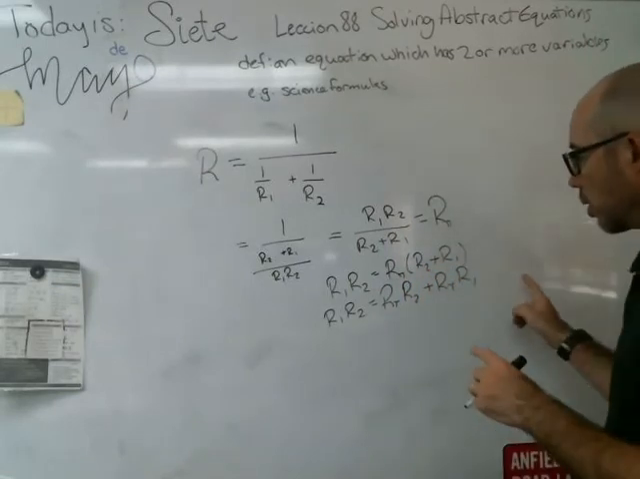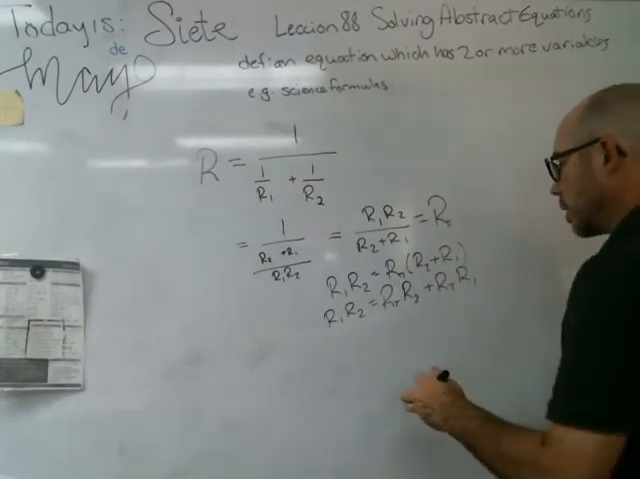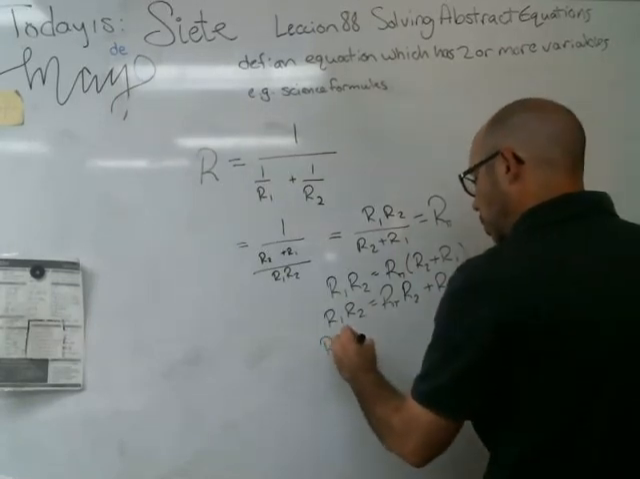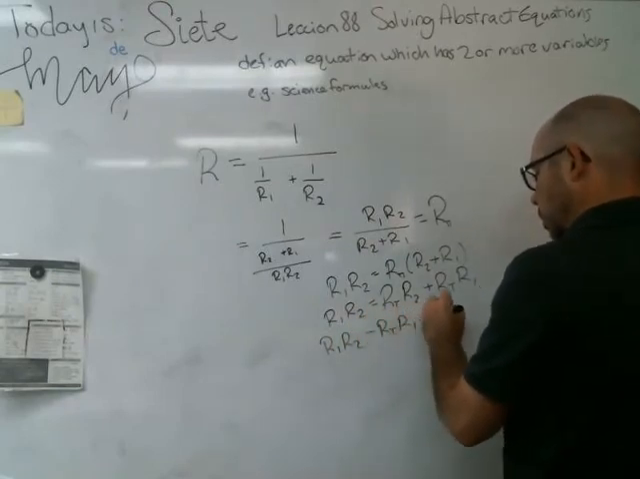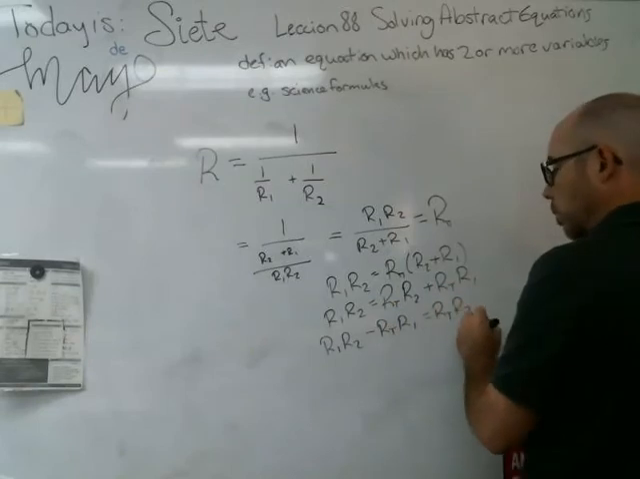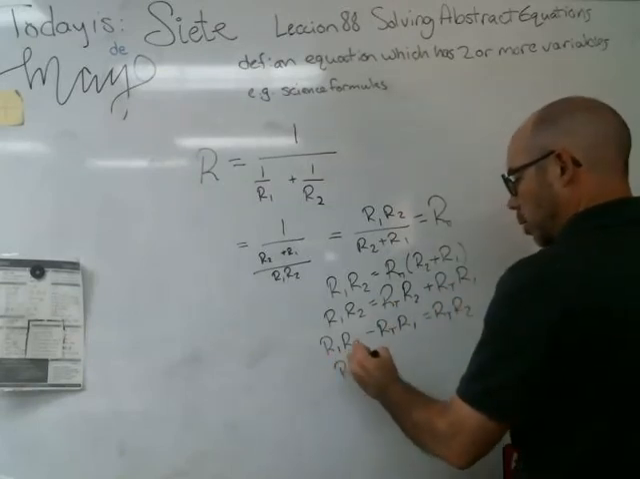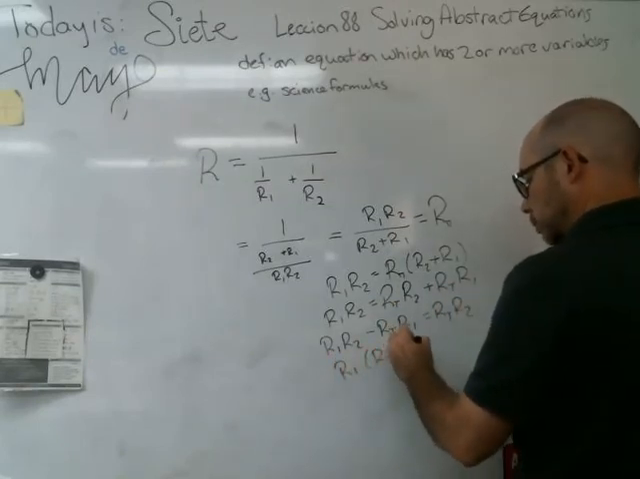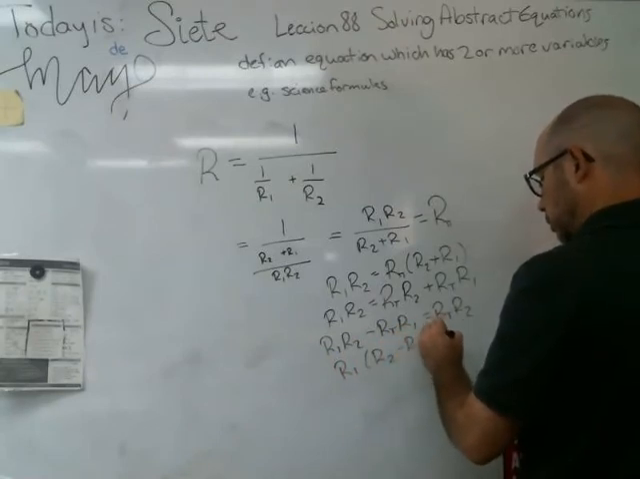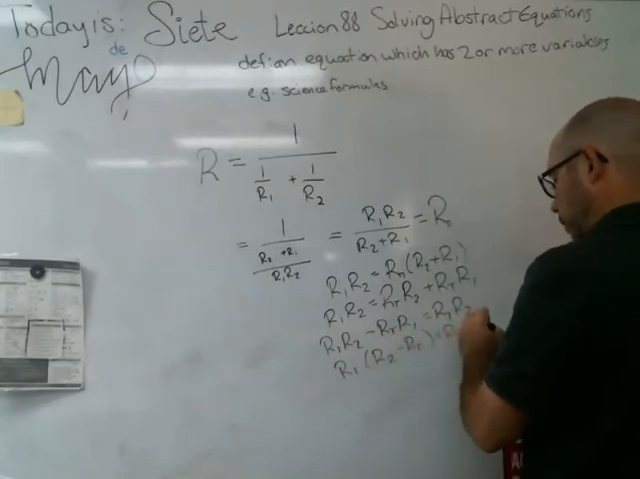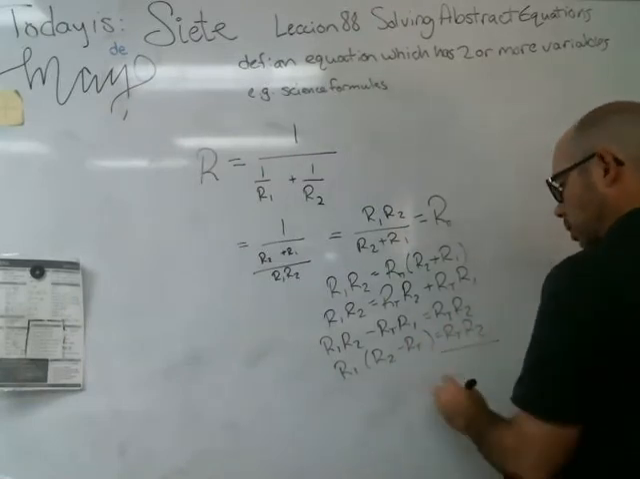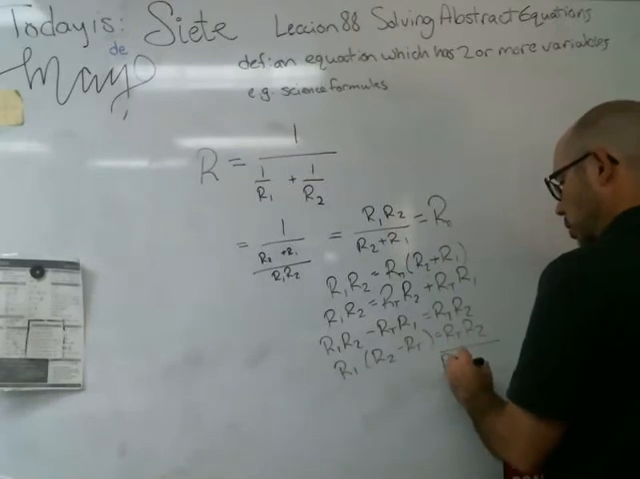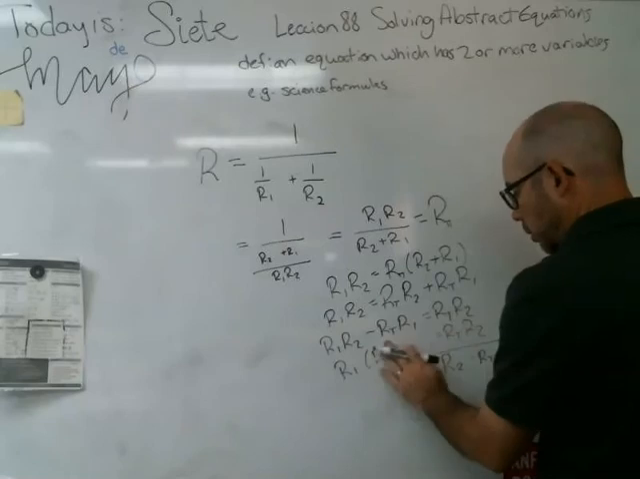RTR1. We're going to group the things with R1s together since that's what we want to solve for. R1, R2 minus RTR1 equals RTR2. And then we're going to factor out the R1. Lastly, divide both sides by this business here. We'll get RTR2 over R2 minus RT.